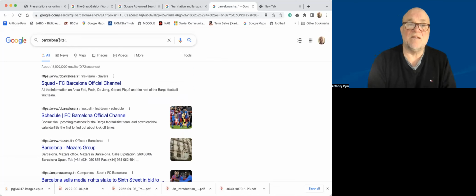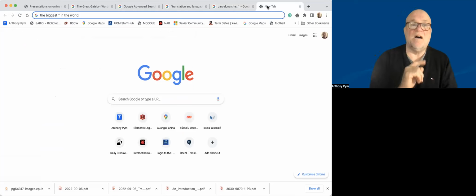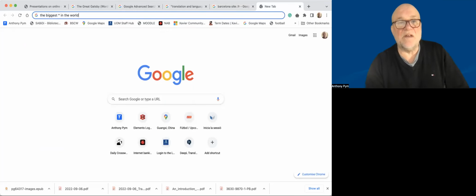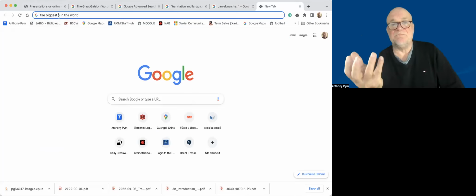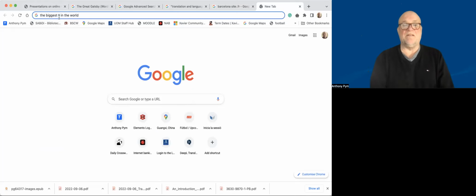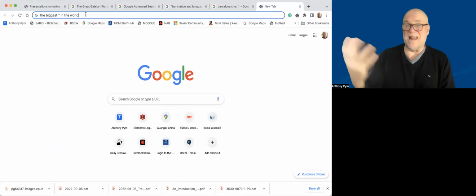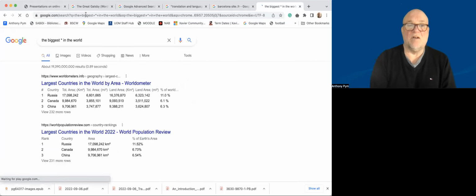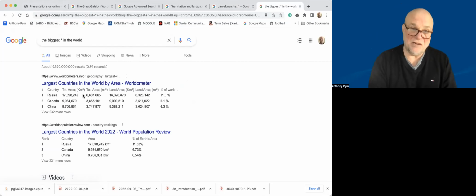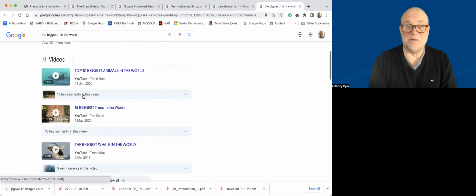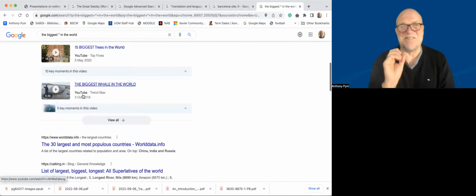So that's another sort of Boolean operator. It's limiting your research to particular areas. The final thing I wanted to show you is the use of the asterisk, that little thing there, which is a wildcard. So where that asterisk is, there could be anything there. So I've got the biggest whatever in the world, and I click on that, and I get, well, the biggest countries in the world, the biggest animals, the biggest trees, the biggest whale, etc.